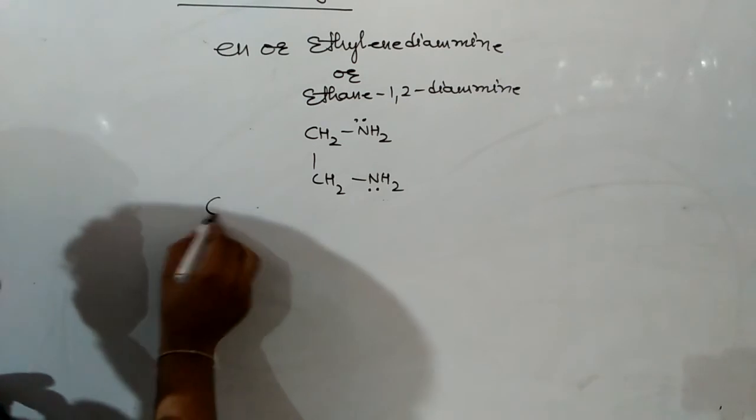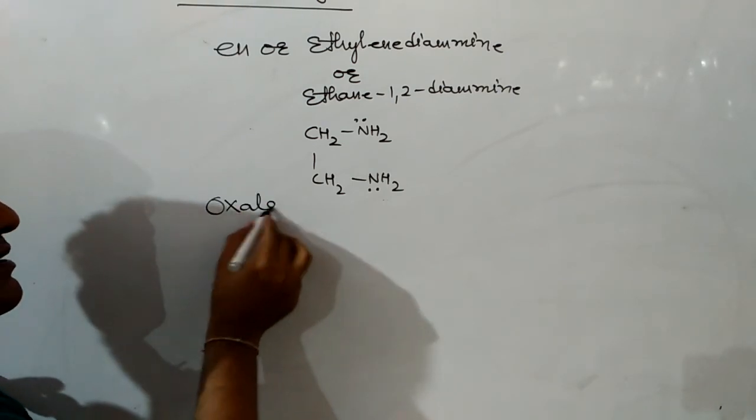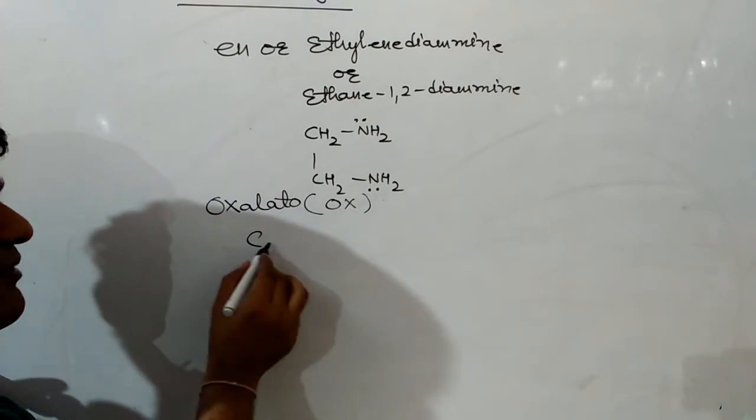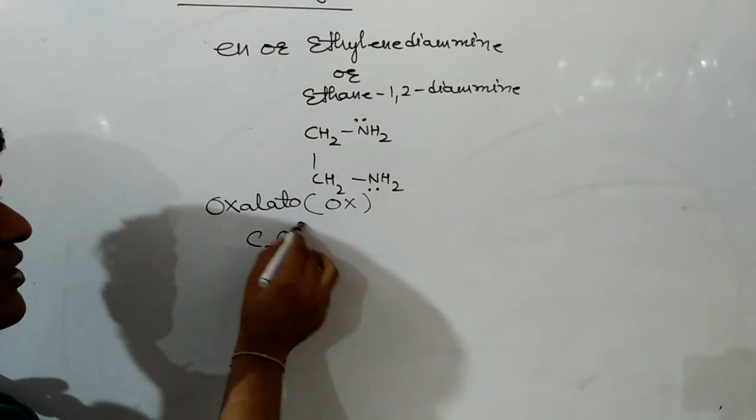Next one is oxalato, denoted by ox, with the formula C2O4 2 negative.